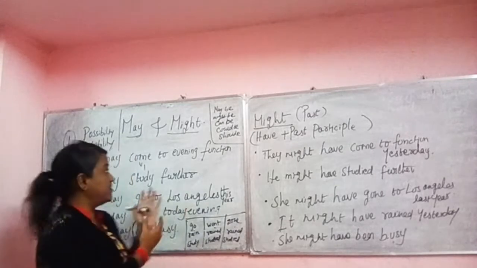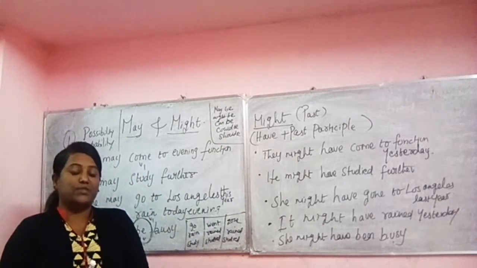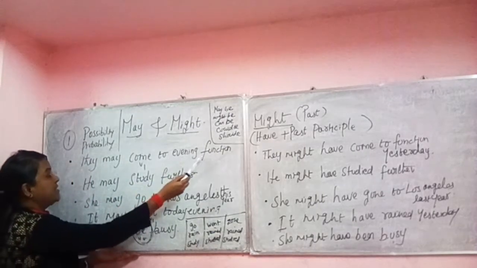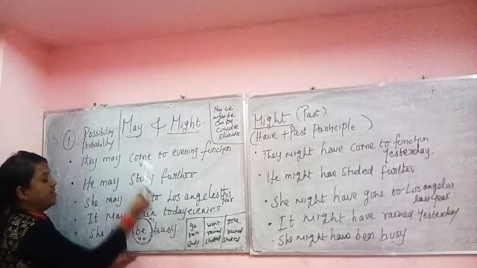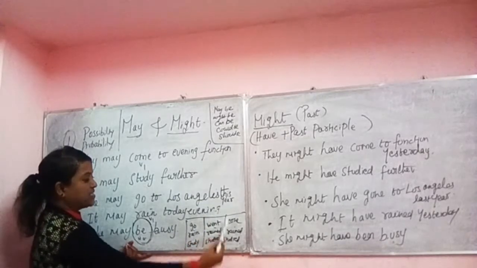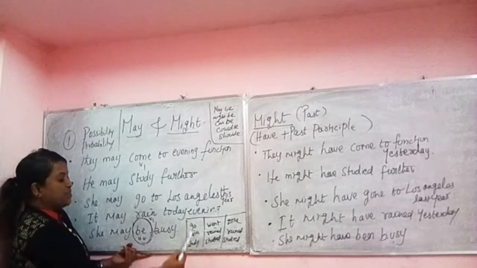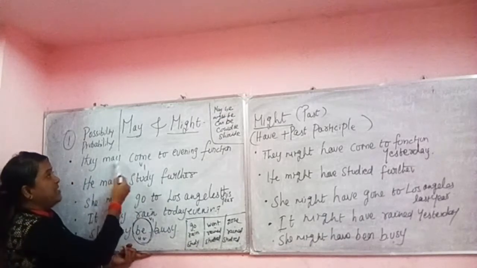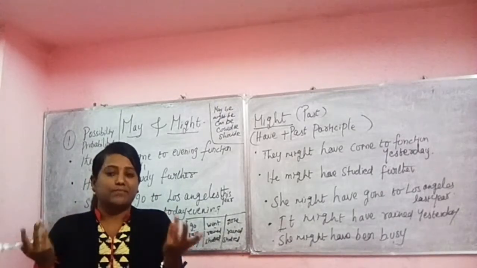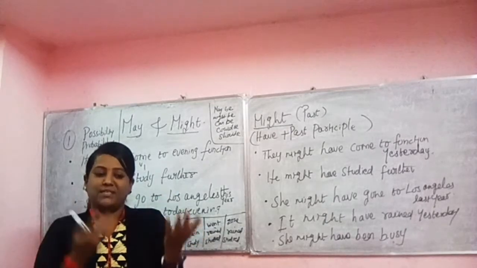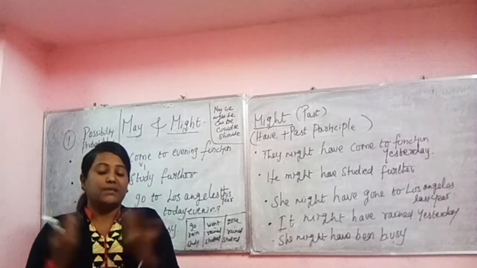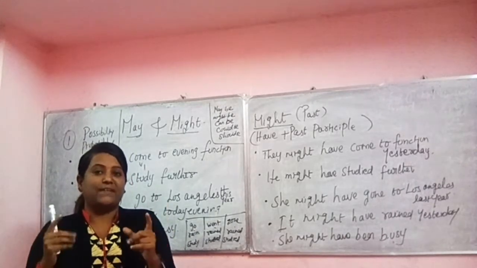Possibly they may come. When we want to say possibility is there for them to come to another function, we say they may come to evening function. Here this is verb 1. Guys, here we have three forms of the verb: verb 1, verb 2 and verb 3. For the present tense we use verb 1. They may come to evening function indicates that possibility is there for them to come because they are very busy. We are talking about probability. Chances are there. That's it.